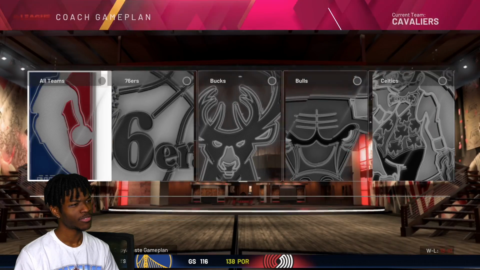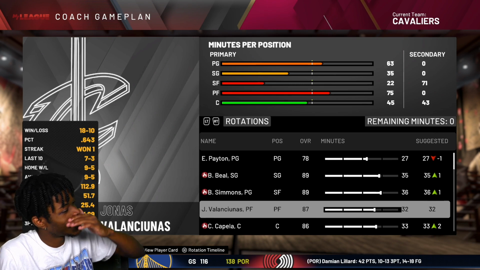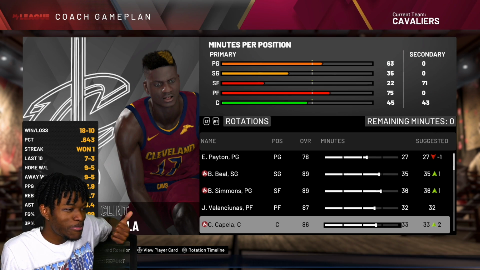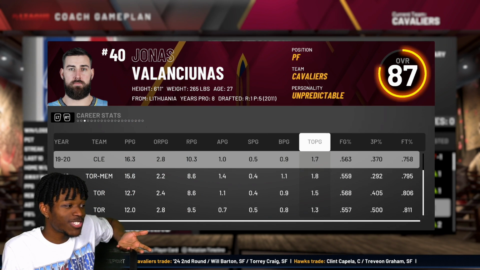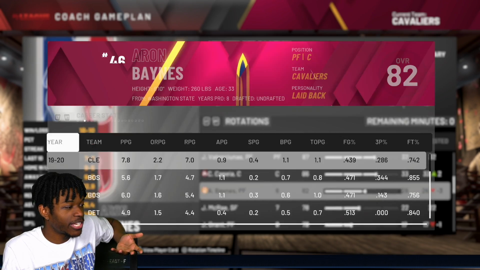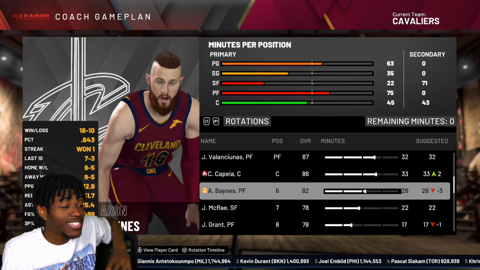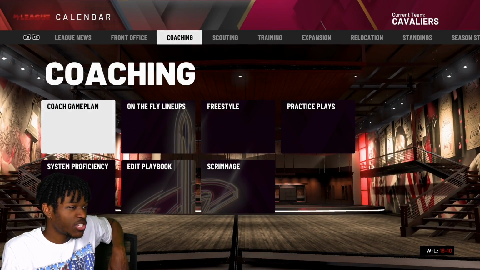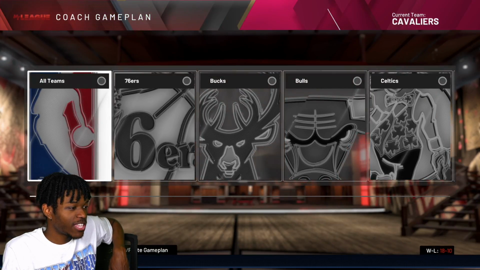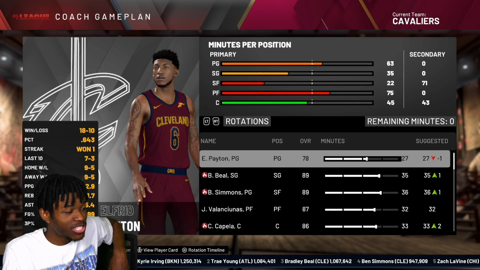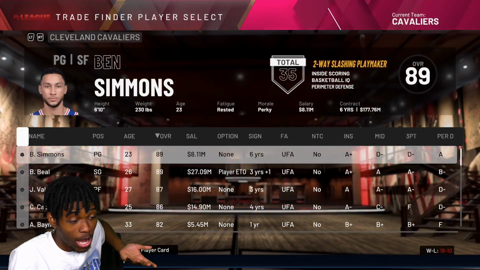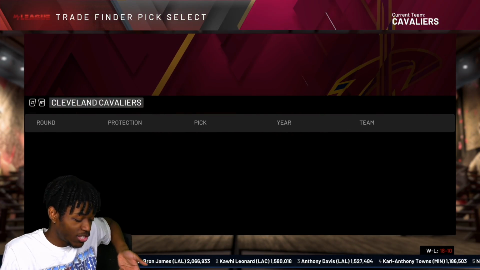Or do you run Valanciunas at the 4? Clint Capella at the 5? Because Valanciunas is having a good season. How's Bainesy playing? Bainesy, good season. I'm going to still see what's up. Because after that trade, they moved Ben Simmons to the small forward, Elfrid Payton to the starting lineup. I don't rock with that idea. So I will try to flip him right now.